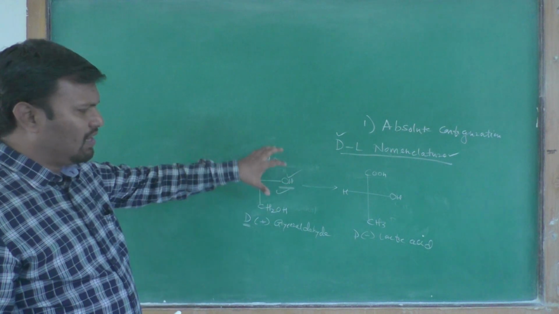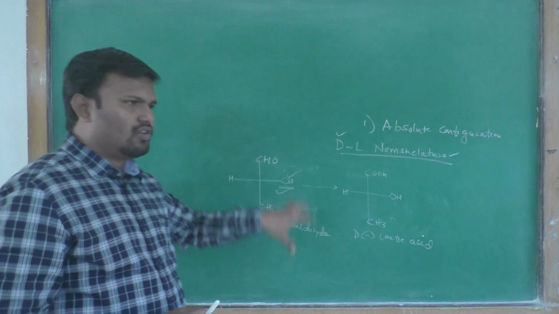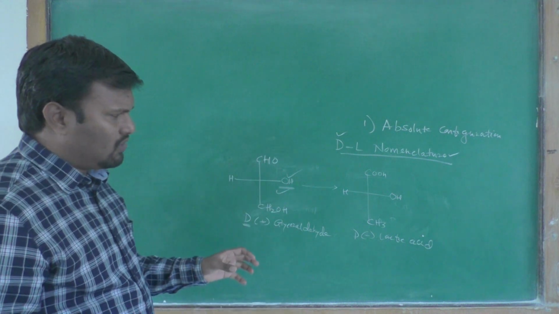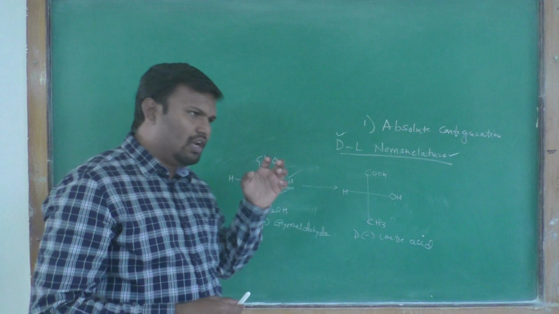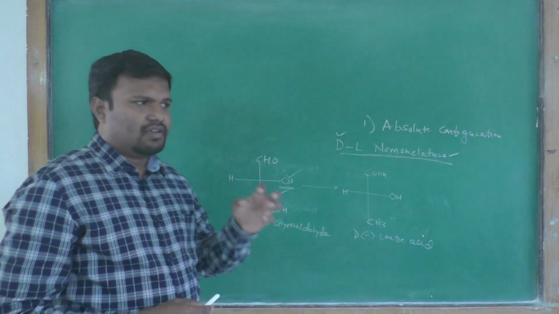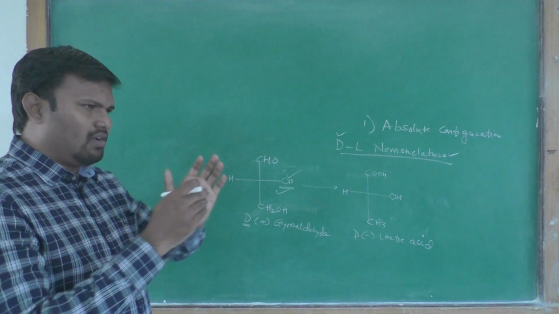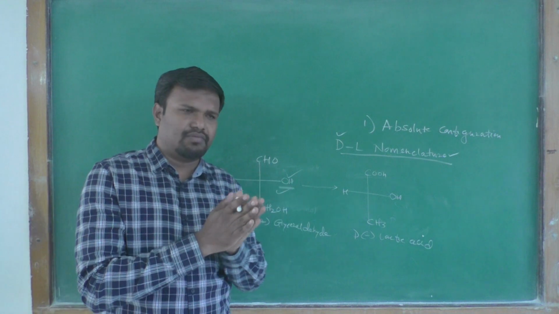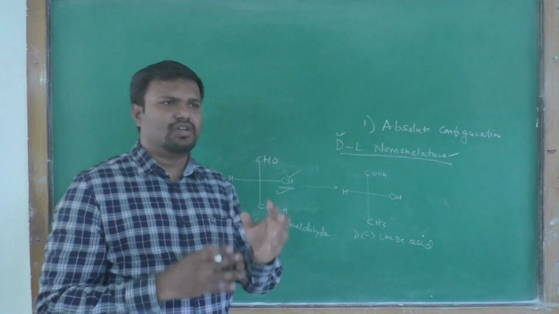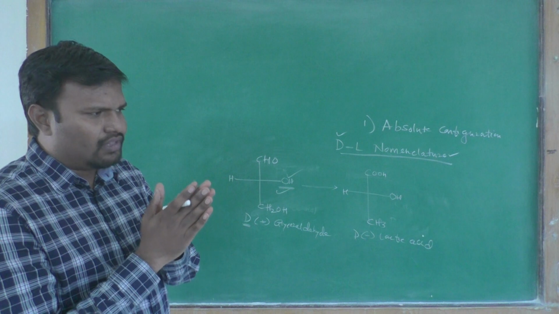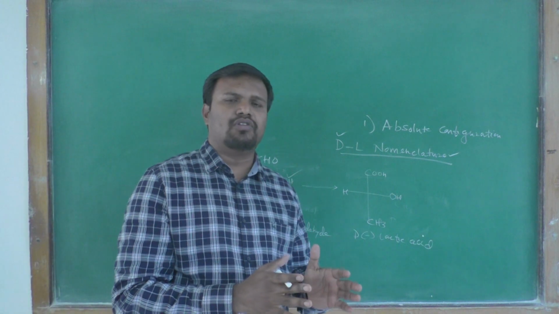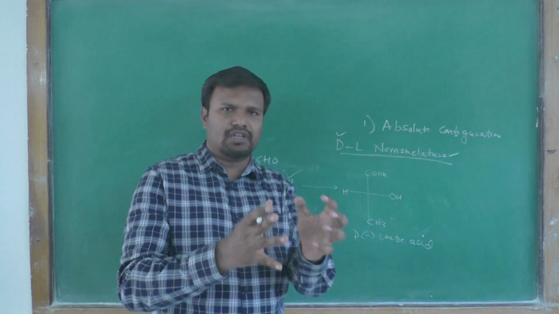This nomenclature is nothing but the relative nomenclature or relative configuration. We compare to find out the groups and atoms attached to a chiral compound with another arbitrarily chosen molecule.